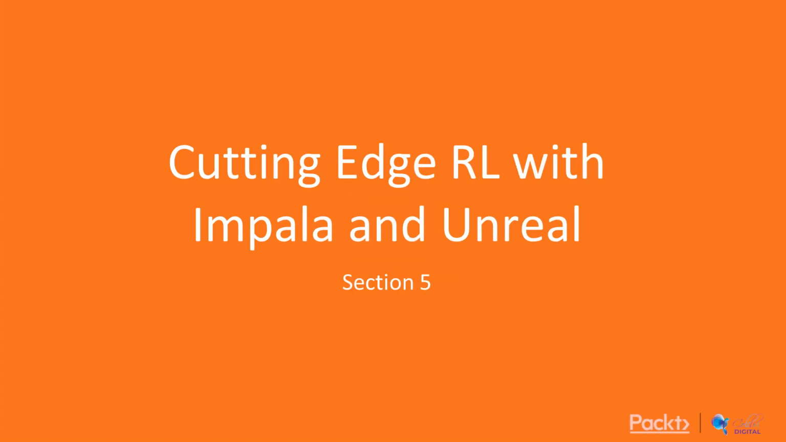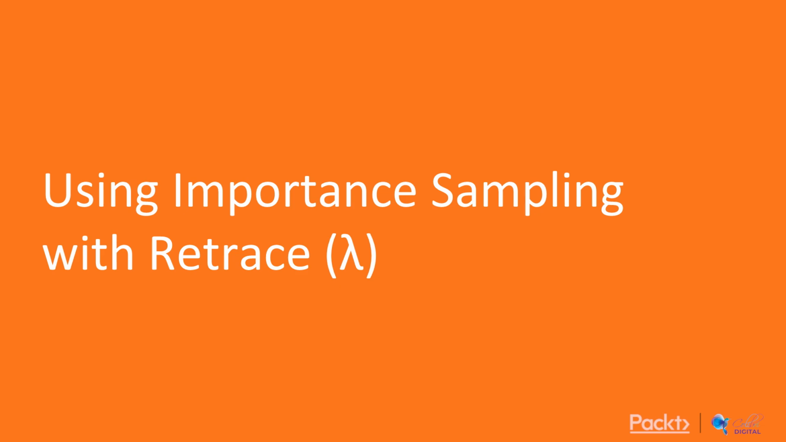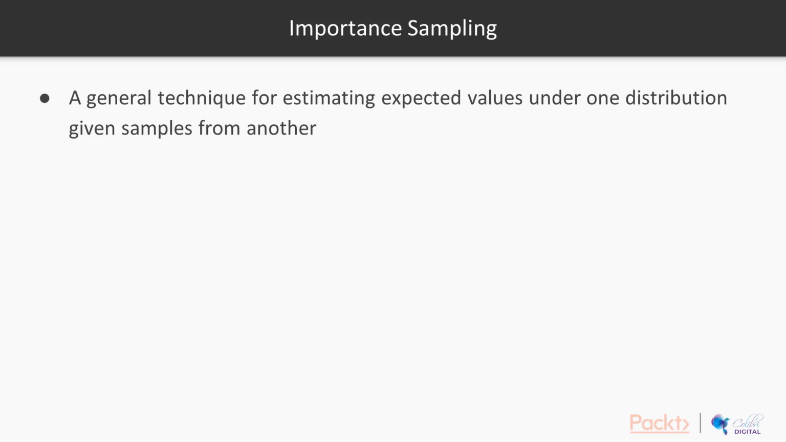Cutting-edge RL with Impala and Unreal, using importance sampling with Retrace Lambda. Importance sampling is a general technique for estimating expected values under one distribution, given samples from another. It is used in off-policy methods to weight returns.